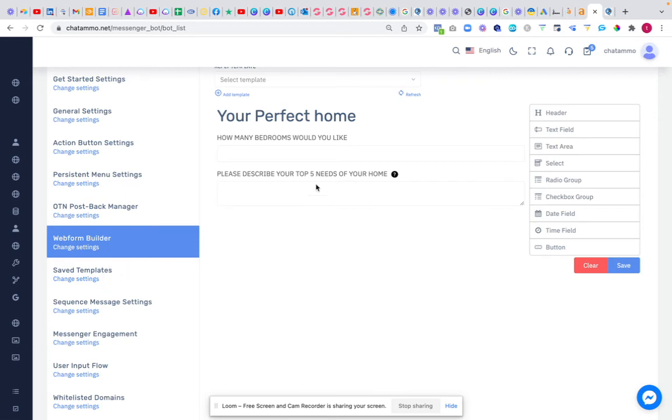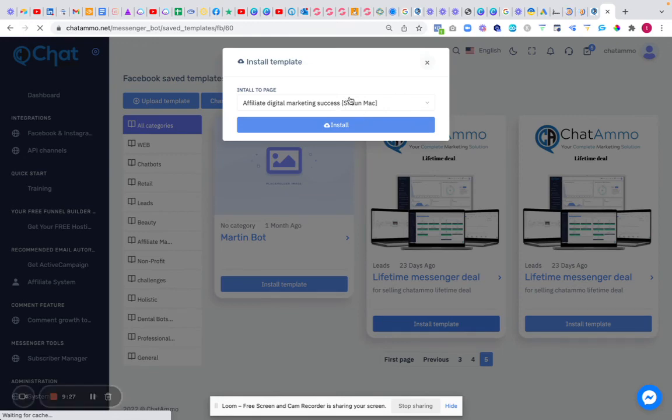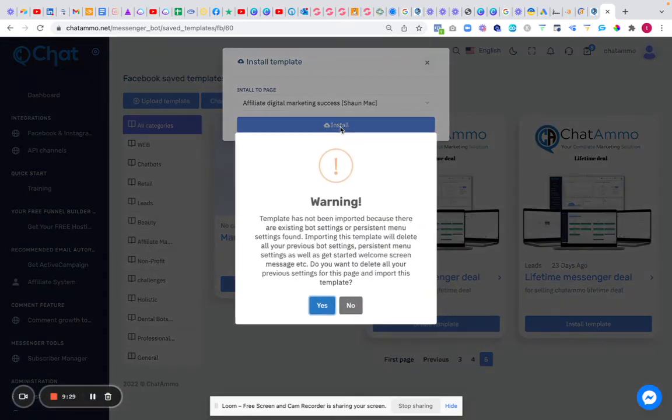So that's your saved templates in there. To add a template, and this is quite important, you just go to install template, and it's going to ask you a couple of questions. Some people have been getting a little bit concerned about the questions. No need to be. Once you press install, it's going to say there's already a template installed there. Would you like to overwrite everything on that template and install this one instead? Well, if you want the template in, then just click yes, and job's a good one.